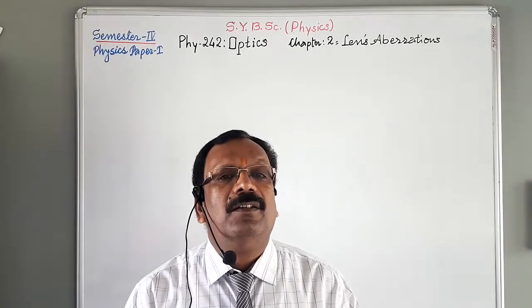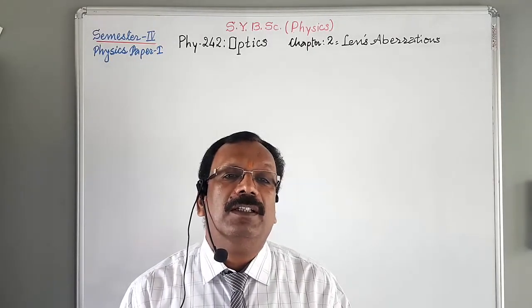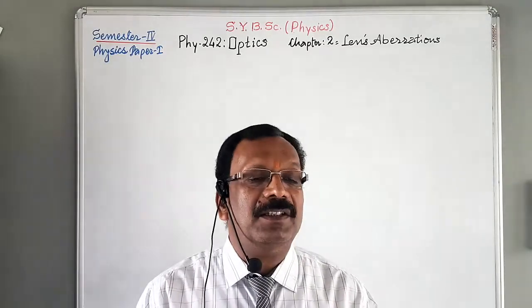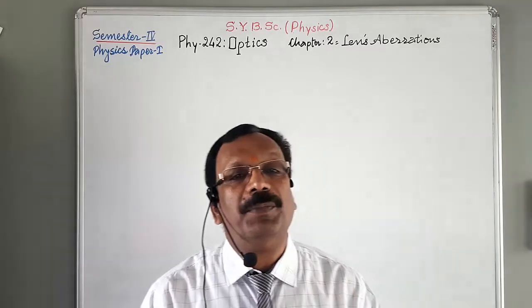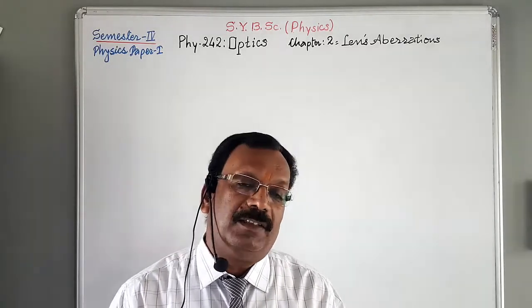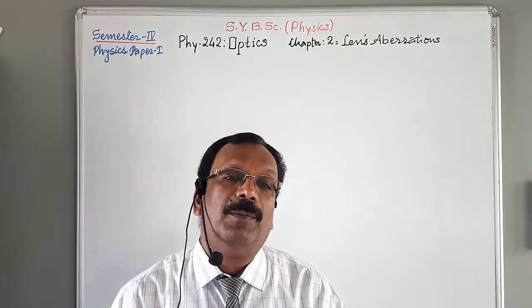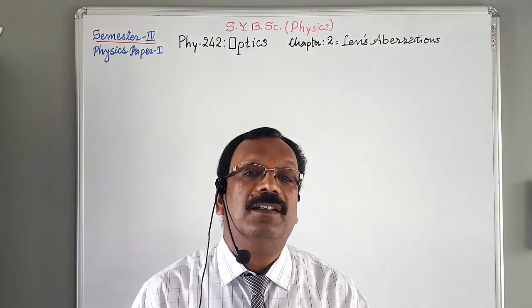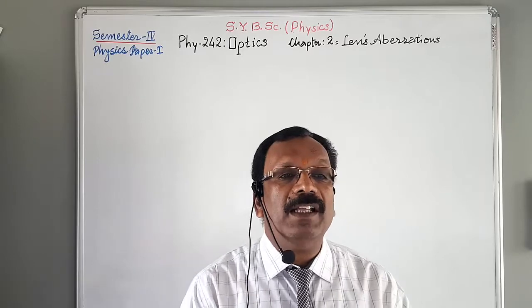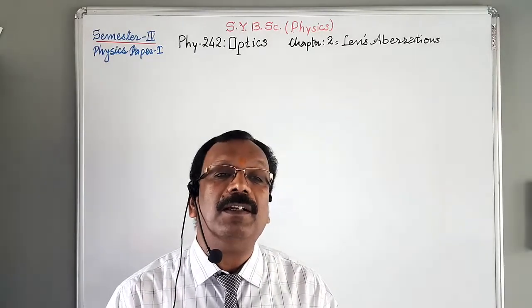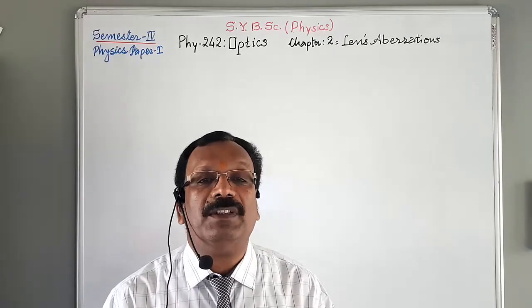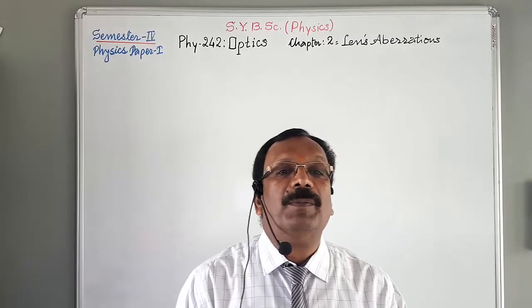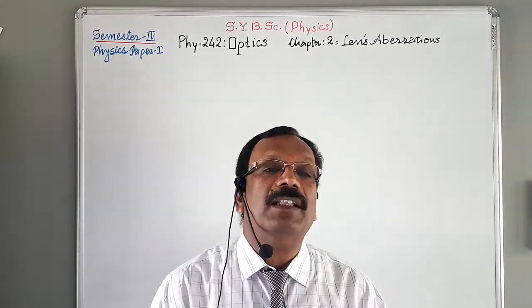The departure or deviation produced in the actual image produced by a lens from the ideal image predicted by the simple theory of image formation is called aberration. Aberrations are responsible for the formation of imperfect images by lenses or mirrors.